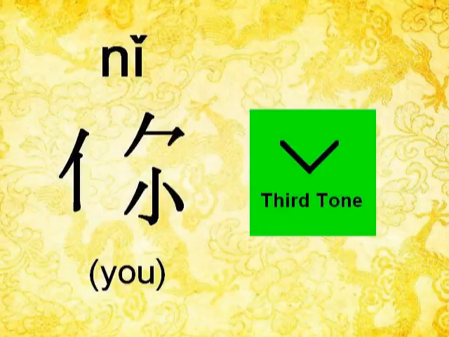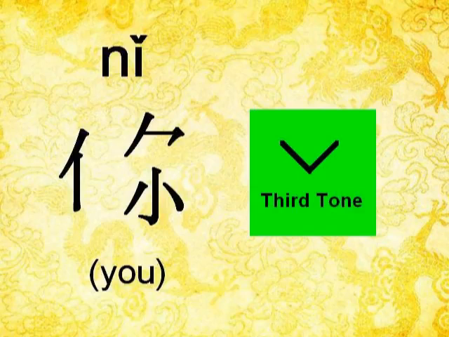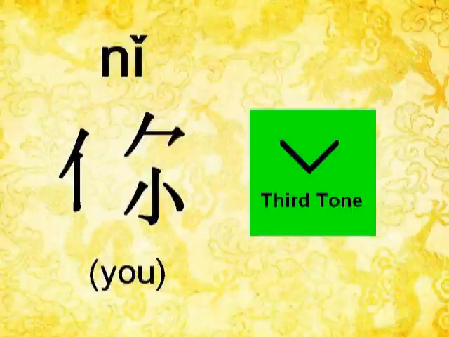N is pronounced n, and i is pronounced e, ni. With the third tone that goes from up to down and then up again, it is ni. In the shorter version, ni. Okay, I hope you have already mastered that, but if you haven't mastered it at this stage, you just need to practice a little bit more.